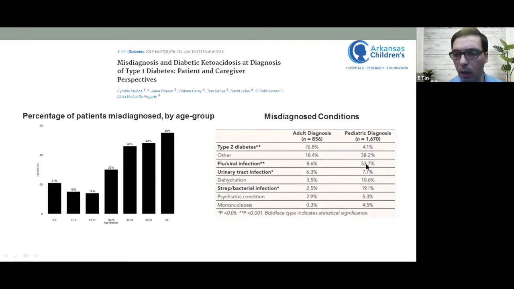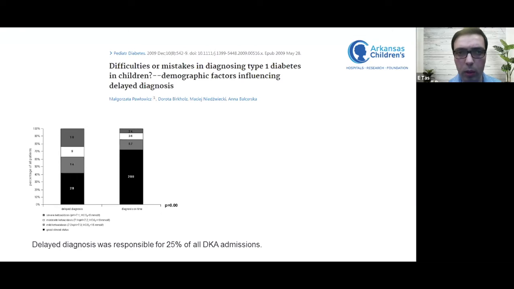And when they gave the misdiagnosed conditions, it looks like more than half of the patients were diagnosed with some sort of a viral infection or flu instead of diabetes. And as a result, their diagnosis for diabetes was delayed. Another study from 2009 from Poland found that those with delayed diagnosis were more likely to have some sort of DKA. Here we see on the top part of this bar, compared to those who were diagnosed on time.